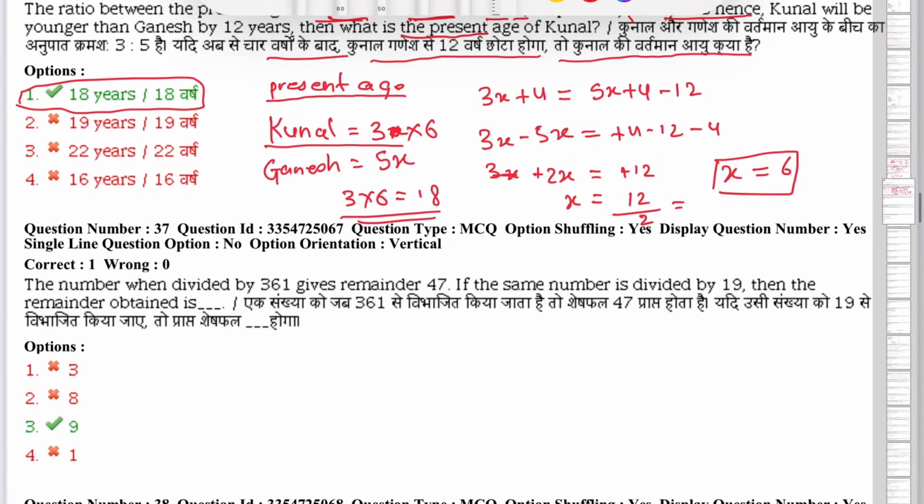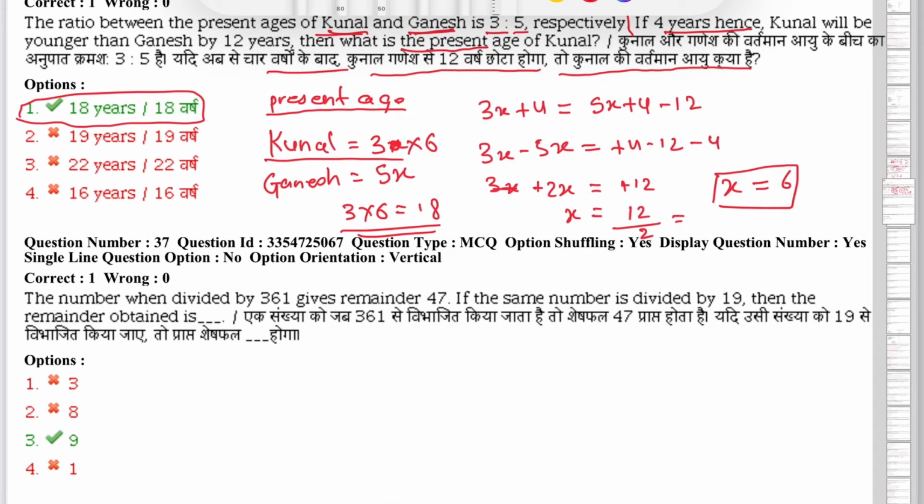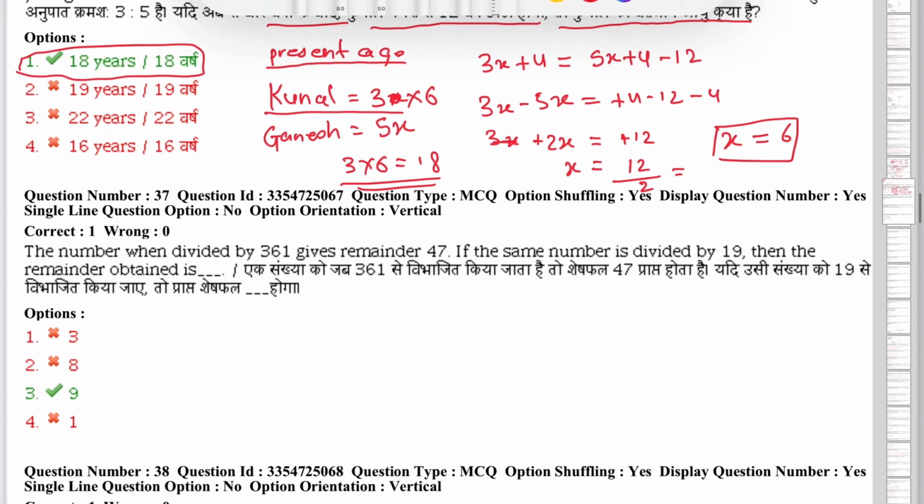Now moving toward the next question, which is the number when divided by 361 gives a remainder of 47. If the same number is divided by 19, then the remainder obtained is.